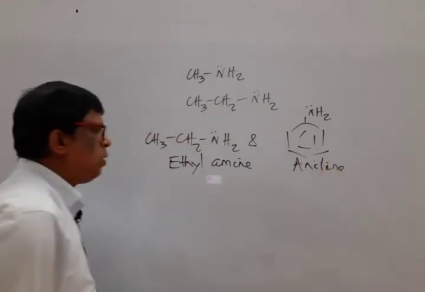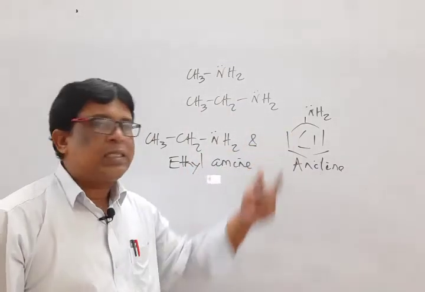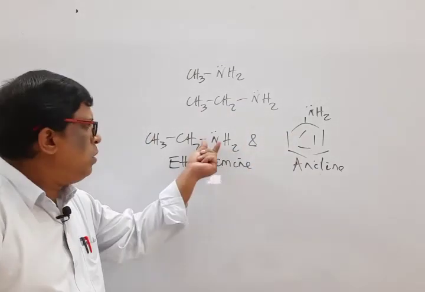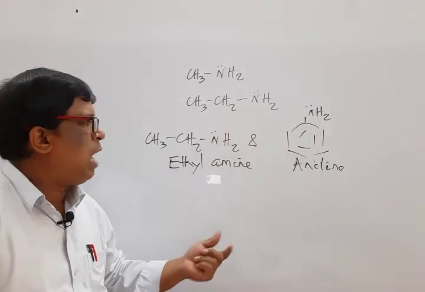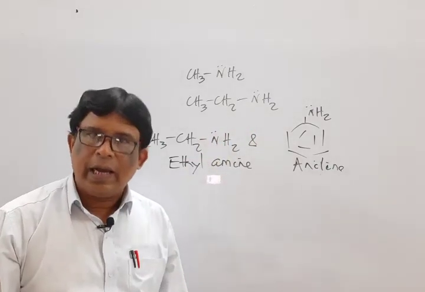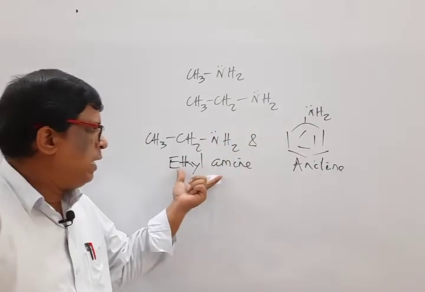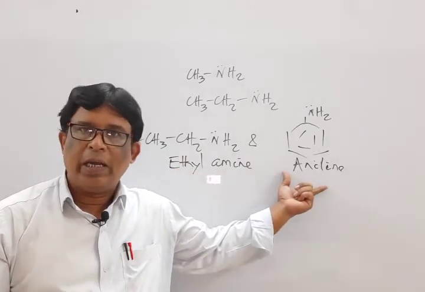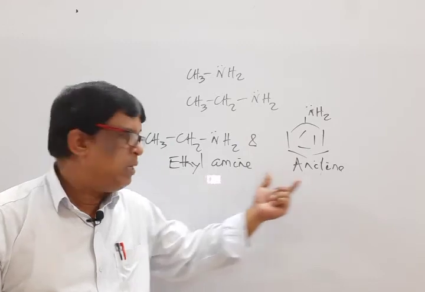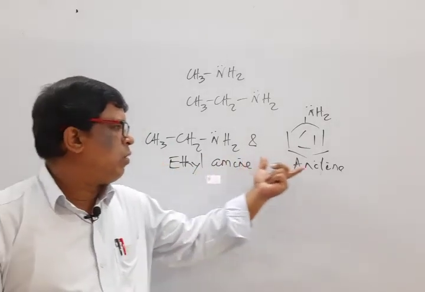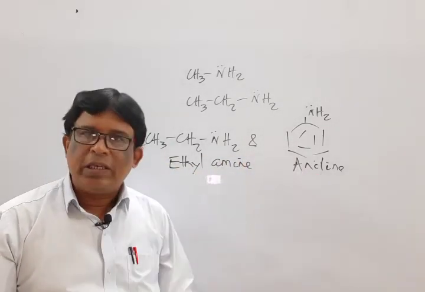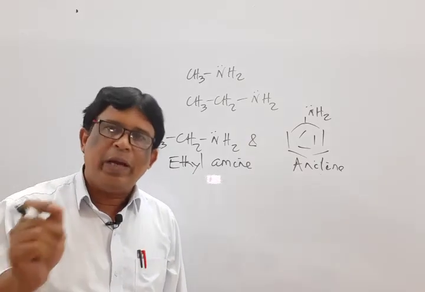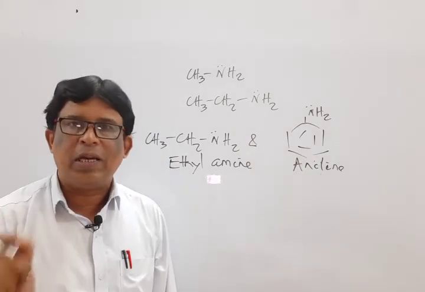Then it has been observed that no doubt in both the cases NH2 is there, and in both the cases a lone pair of electrons is available over the nitrogen, yet aliphatic amines are stronger bases than the corresponding aromatic amines. That means ethylamine is a stronger base than aniline, which can be explained on the basis of inductive effect as well as resonance effect.